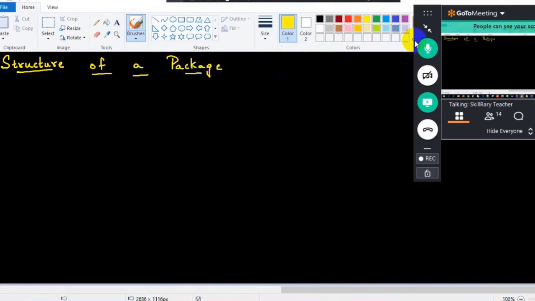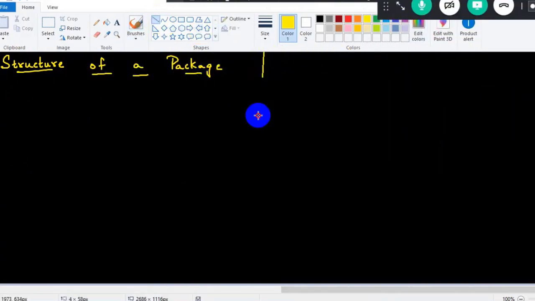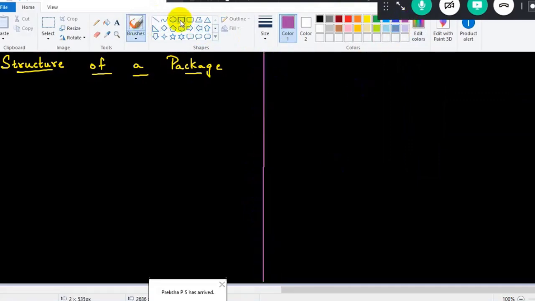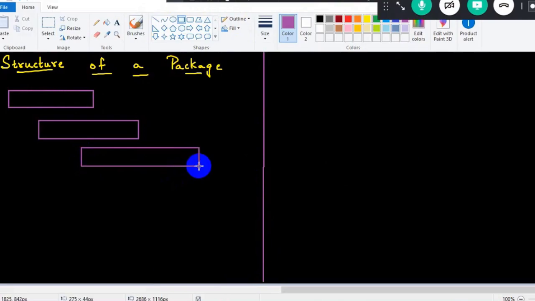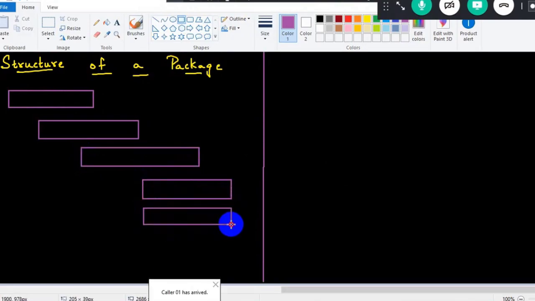Okay, it's easy. We just need to understand the structure. Whenever we talk about the structure, let me draw the representation first, and then slowly we'll talk about the remaining aspects. First will be the domain name, then comes the company name, then the application name, and then n number of modules. We can have n number of modules. This is the basic structure, guys.